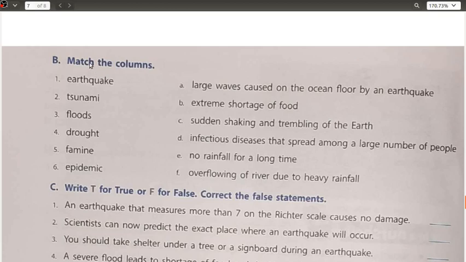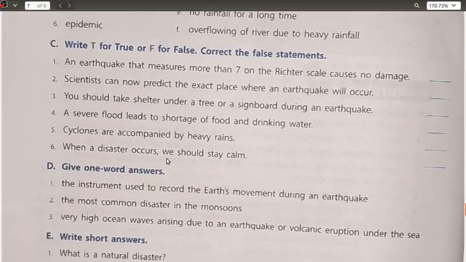The first one is your C, second is A, third is your F, fourth one is your E, fifth is B, sixth one is D.